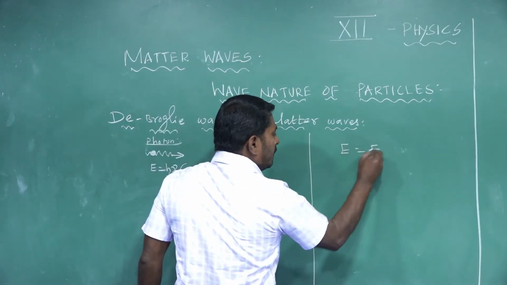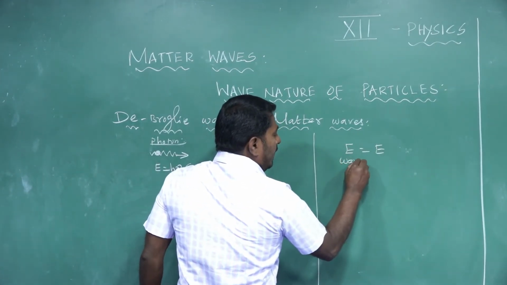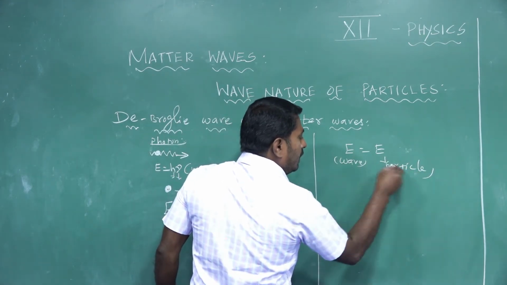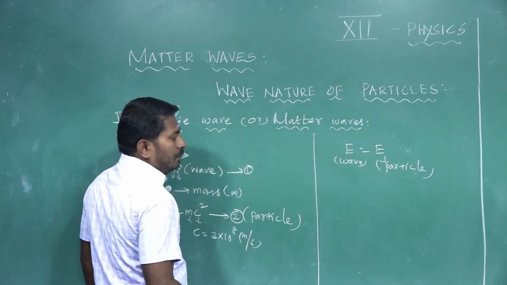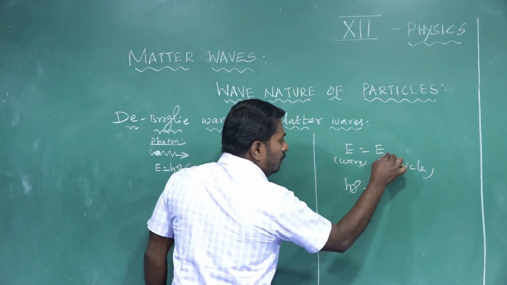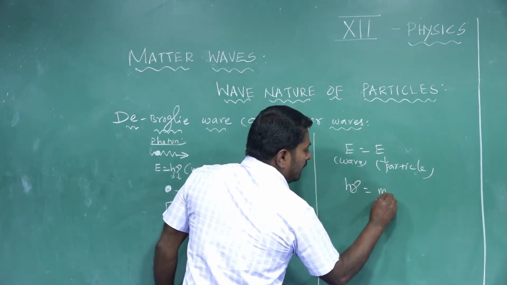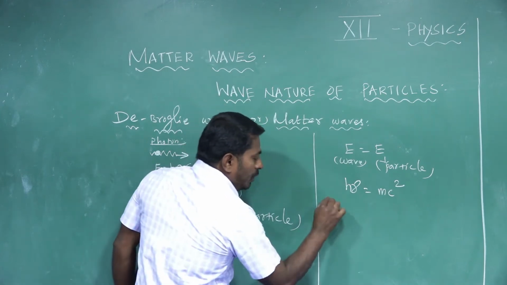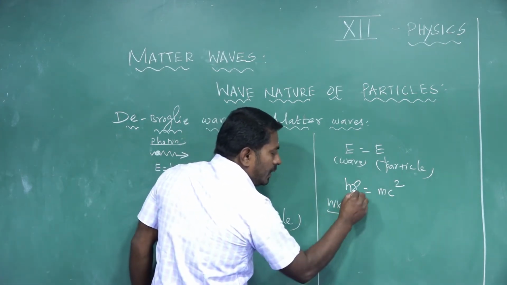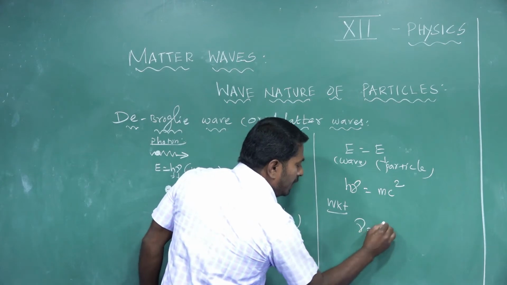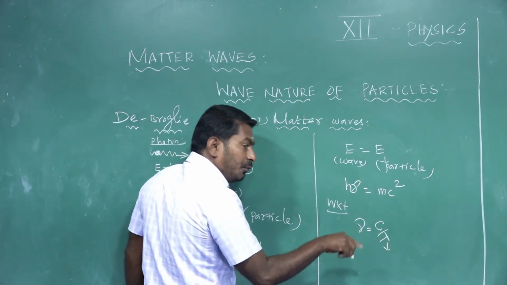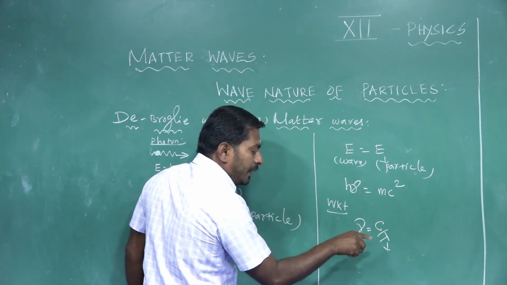Both the wave energy equation and the particle energy equation are equated by de Broglie: h nu is equal to the particle energy mc square. We know that in electromagnetic radiation, the frequency nu is equal to c divided by lambda, where lambda is the wavelength of the photon and c is the speed of light.